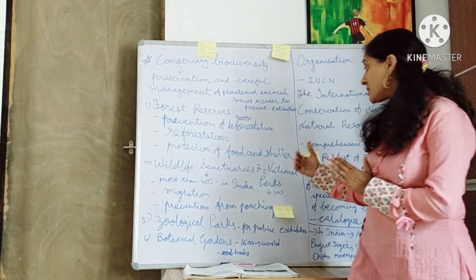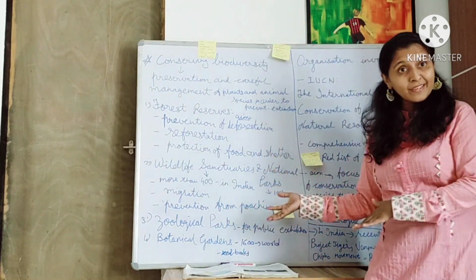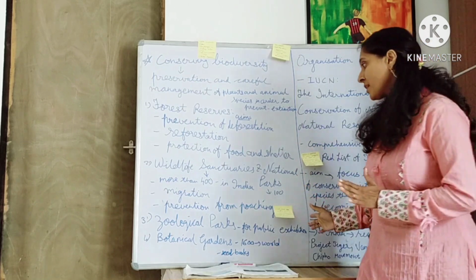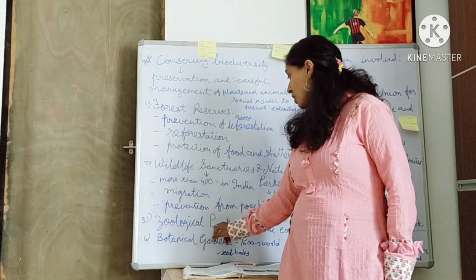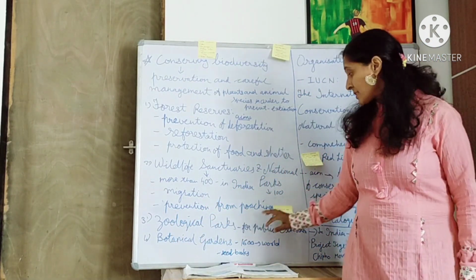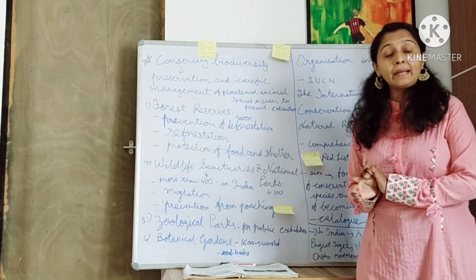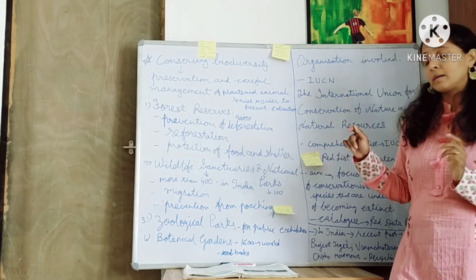These wildlife sanctuaries and national parks are also made to prevent poaching, right? Now third, they have zoological parks. Zoological parks are also public; their animals are kept for public exhibition and they are protected from hunting.